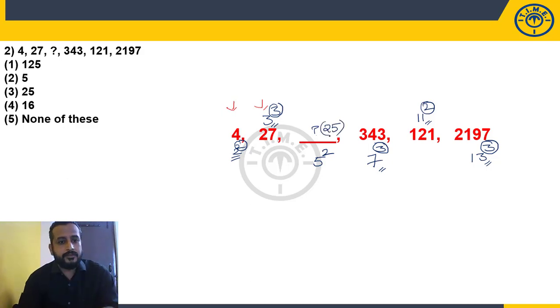So classification of numbers is very important. So here square and cube is okay, but without knowing this classification, you cannot answer the given question. So 2, 3, 5, 7, 11, 13, consecutive prime numbers. So 5 square is 25. Choice 3. And recognition of numbers is very important. You need to observe the numbers. With the observation, you should try to identify what those numbers are. So choice 3.